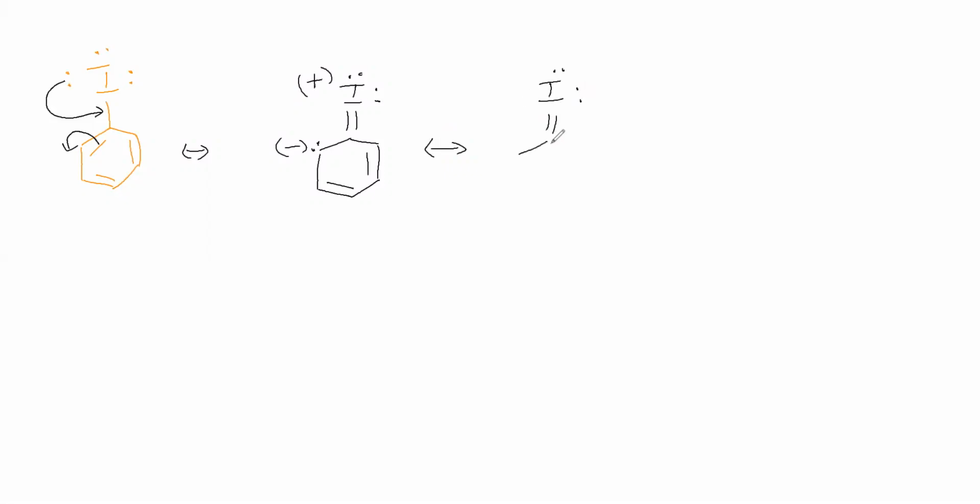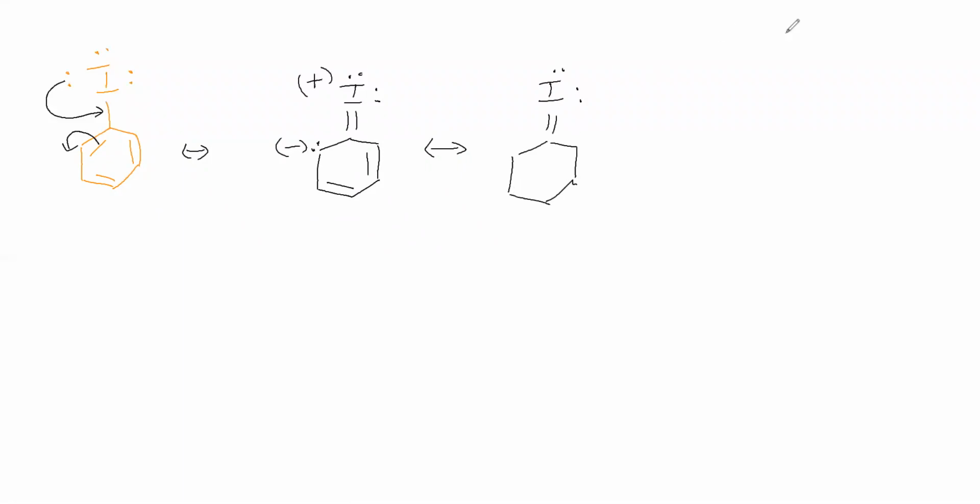Now the lone pair is coming to this place, and this pi bond is moving to this place, so we are getting the structure where iodine now has 2 lone pairs. Since it has donated, it gets a positive charge. Here we give a double bond, here a negative charge, here a lone pair, and here 2 pi bonds. The next resonance structure will continue.